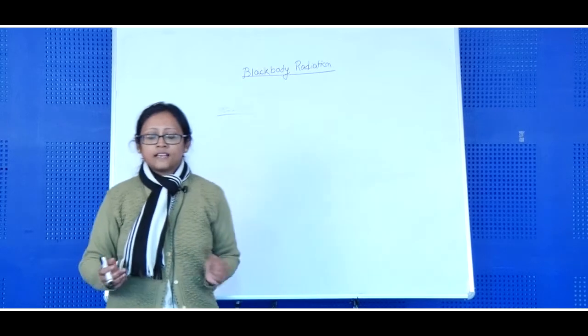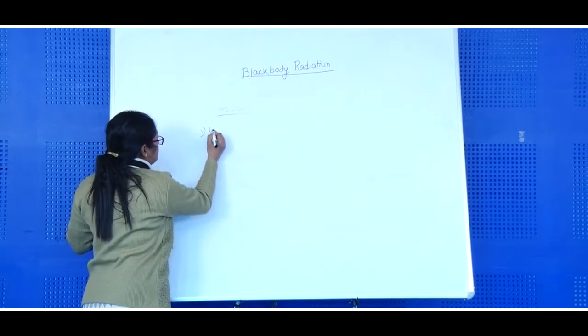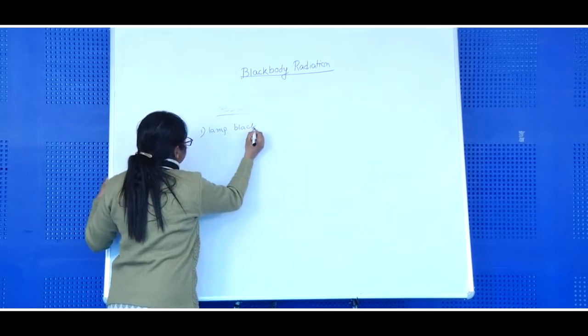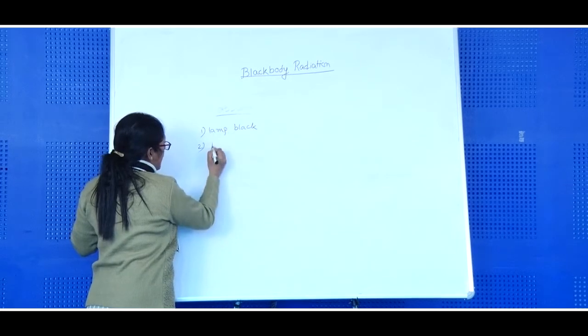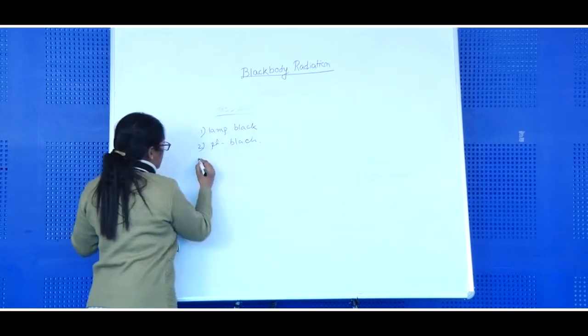Anyone from you, can you give an example? Yes, it is lamp black, then platinum black, then gold black.